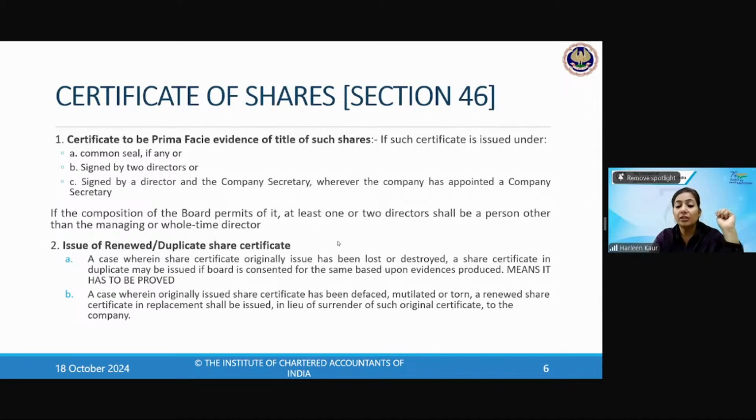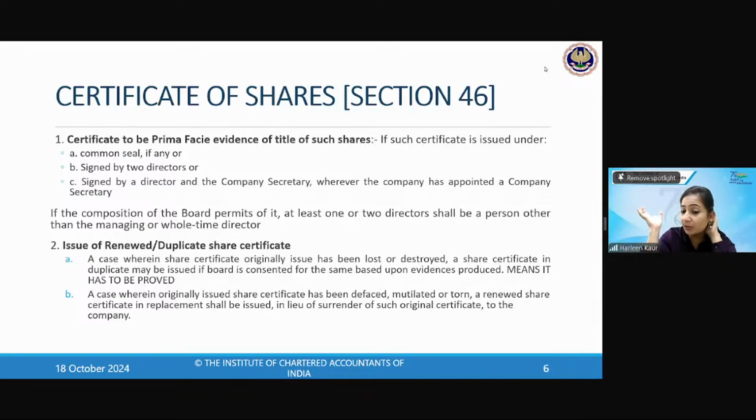So if your original share certificate gets lost, then what will happen? Nothing. You can get a duplicate issued if the board has consented to the same on the basis of evidence and proof. Means you have to prove it. So I bolded it over here. It has to be proved. You have to tell them that you have actually lost it. It's not that it is hidden in your almirah in the house and you come and say that I've lost it. You have to tell them how it got destroyed, how you lost it, and what happened.